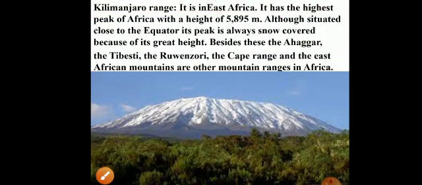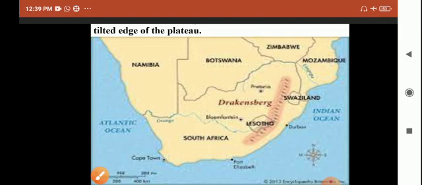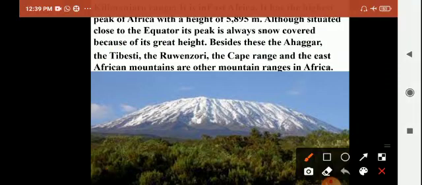And next, the Kilimanjaro range. This Kilimanjaro range has the highest peak of Africa, which is 5,895 meters above sea level. This Kilimanjaro range is in the eastern part of Africa, and it is very close to the equator. This Kilimanjaro range is always covered with snow.